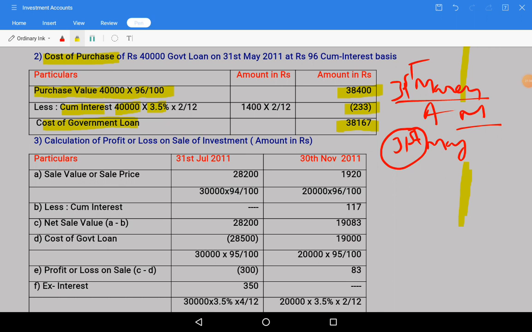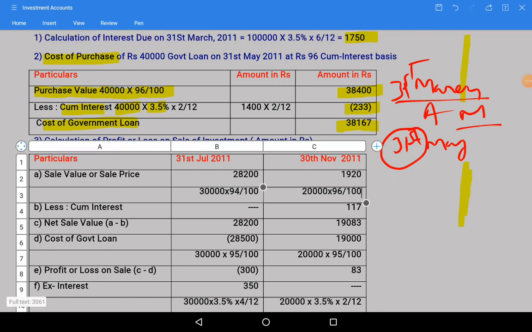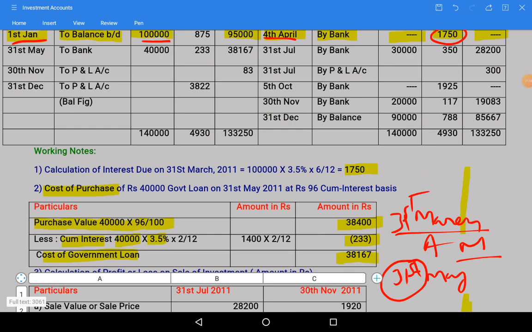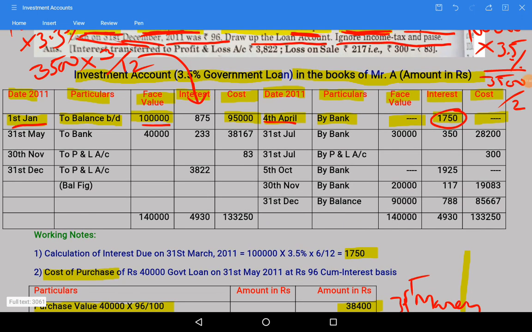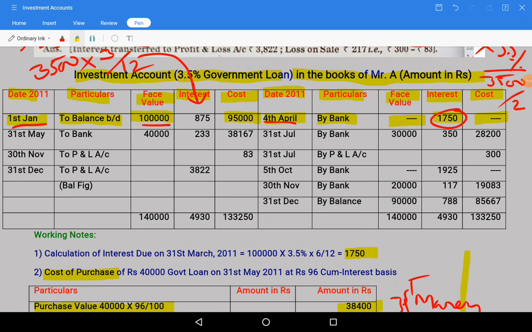So I am already answering and explaining to you. So on 31st May, to bank purchases 40,000, interest 233, and cost is 38,167. Okay, this is how we need to write.